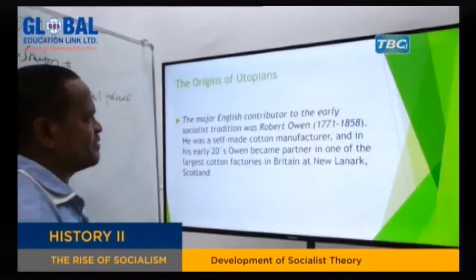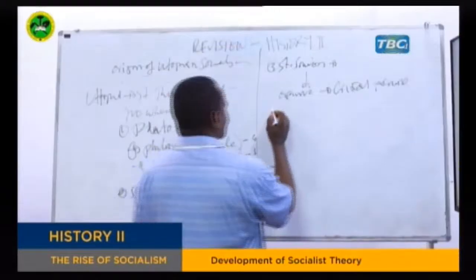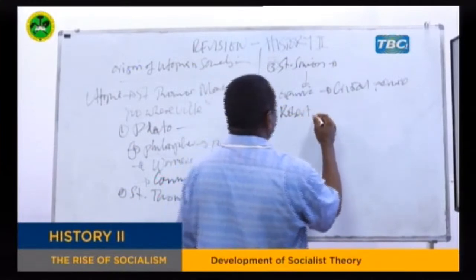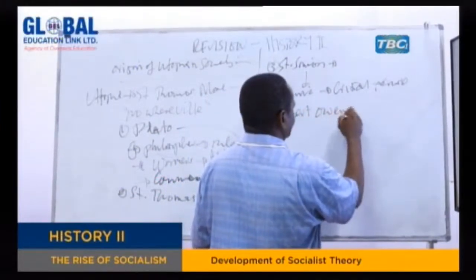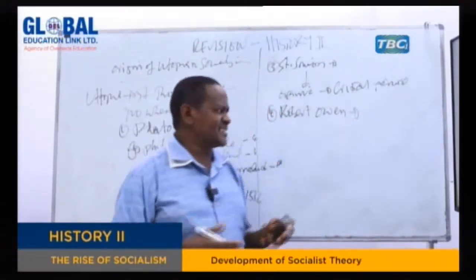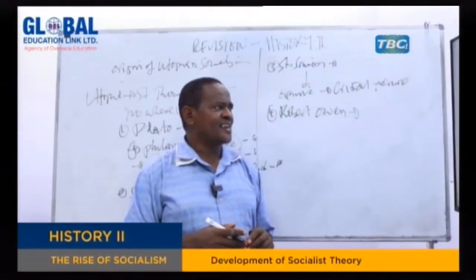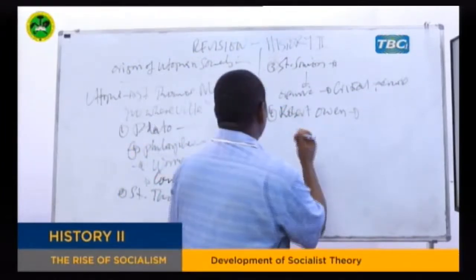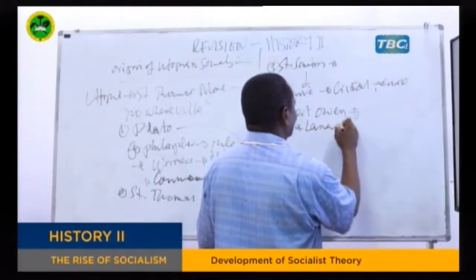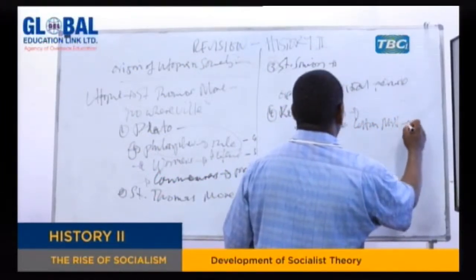Another area where we can trace the origin of utopians is from a man called Robert Owen. Probably, my dear students, this is the most common utopian socialist, Robert Owen. He was a self-made cotton manufacturer. He was one of the richest people in Britain in those days, and he bought a very large industry called Lanark Cotton Mills, and this was in Scotland.